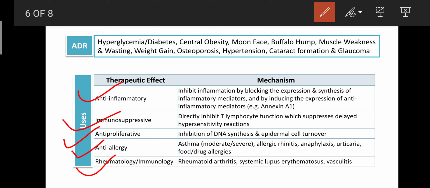But the only problem is that they also decrease our immune system or defense mechanism. That's why you should not use glucocorticoids unnecessarily. When it is needed in the case of allergy or inflammation that cannot be controlled by non-steroidal anti-inflammatory drugs, then only you can use glucocorticoids. Otherwise, you should not use them. So this is the pharmacology of the glucocorticoids. It is one of the important drugs helpful for the management of any kind of allergy or inflammation.